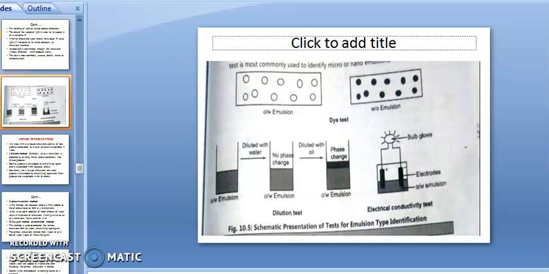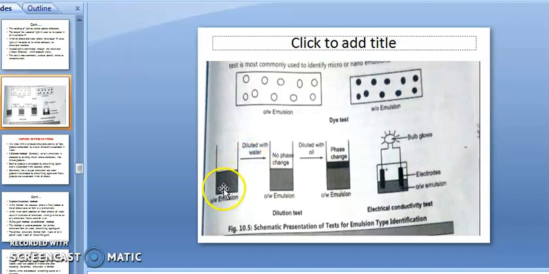And this is the diagram where we can understand the dye test. In the OW type of emulsion, because the water percentage is less, the water dye is observed and shows red in color only in spots, whereas in the WO type the percentage of water is more, so it looks red in color in all portions. Then for the WO type emulsion, there is the dilution test.